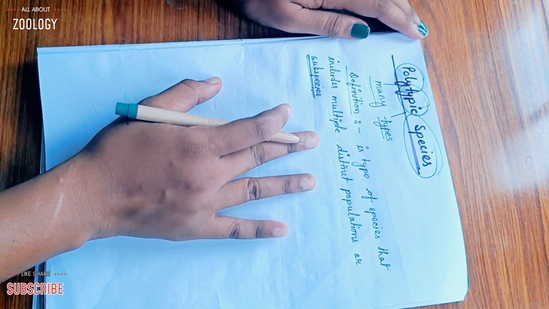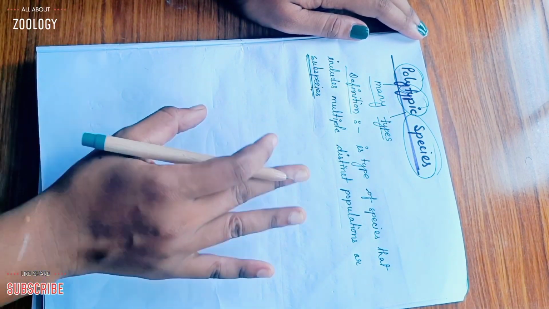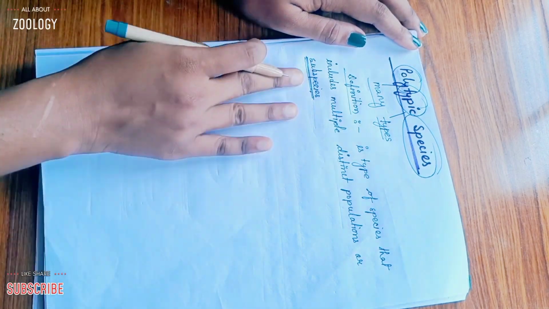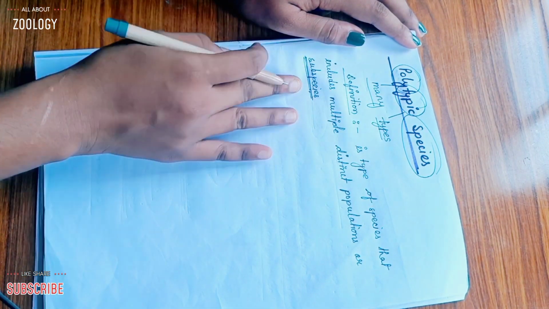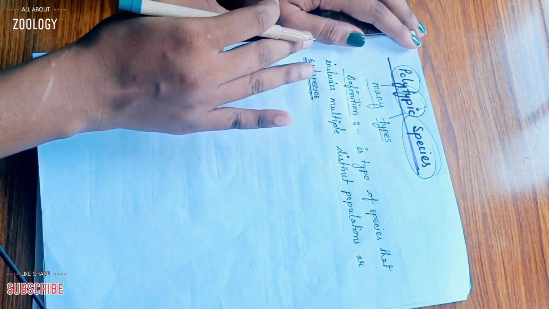A subspecies is a taxonomic subdivision of a species, often distinguished by special phenotypic characters and by its origin or localization in a given geographical region. Okay, not all species have subspecies, but polytypic species consist of subspecies. So this is important. A polytypic species is a type of species that includes multiple distinct populations or subspecies